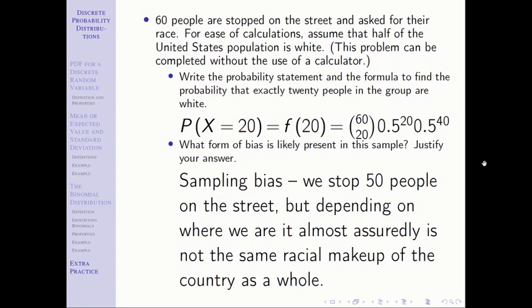As we said, assume that half of the US population is white, but there's only a handful of places in the country where that specifically is true. There's a lot of places where it's a lot higher than that, and a lot of places where it's a lot lower than that. Because we just stop people on the street in one location, there's a decent chance at least that we weren't in one of those places. And so we don't have a good sample here. The way to correctly work this sample would be to get people from all across the country and have a good representative sample of people across the country, which we did not do in this problem.